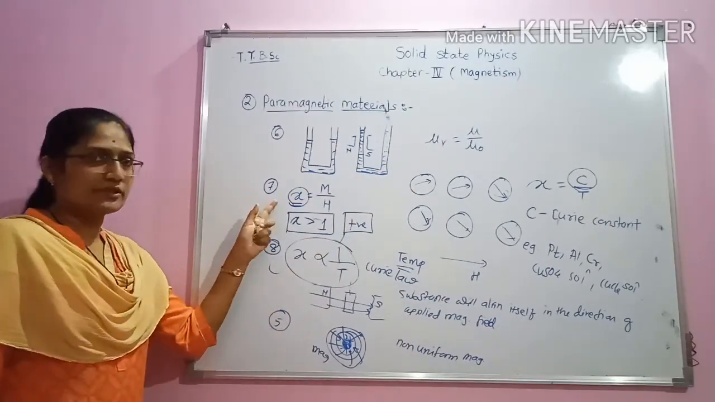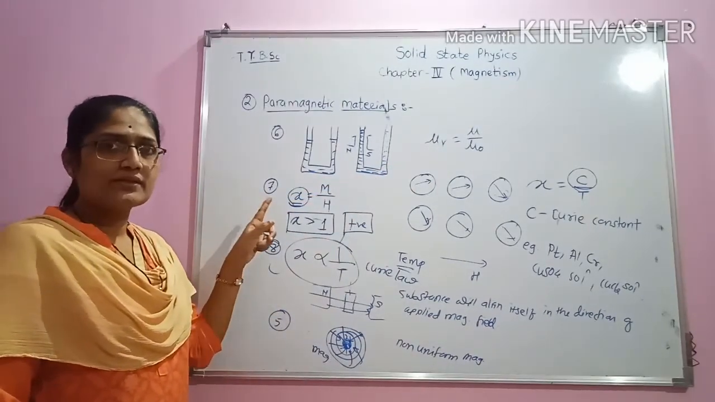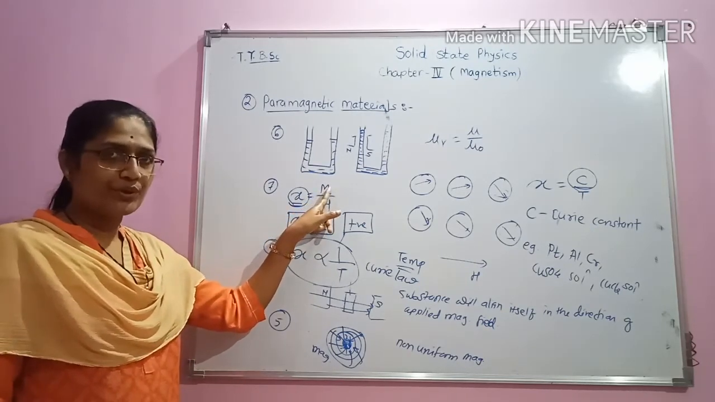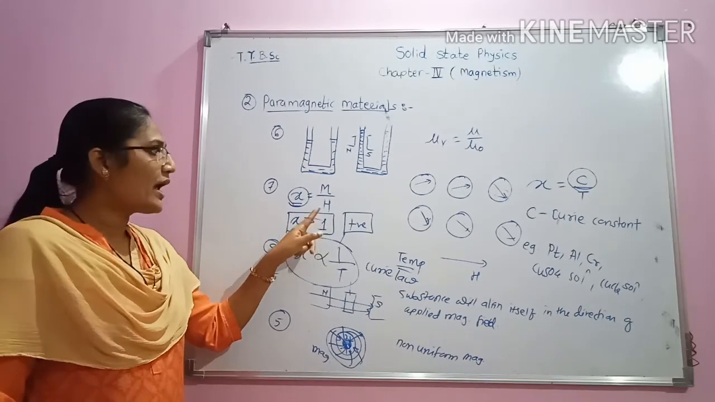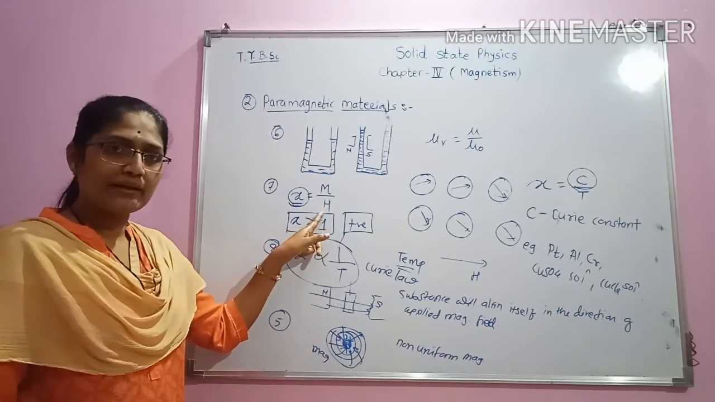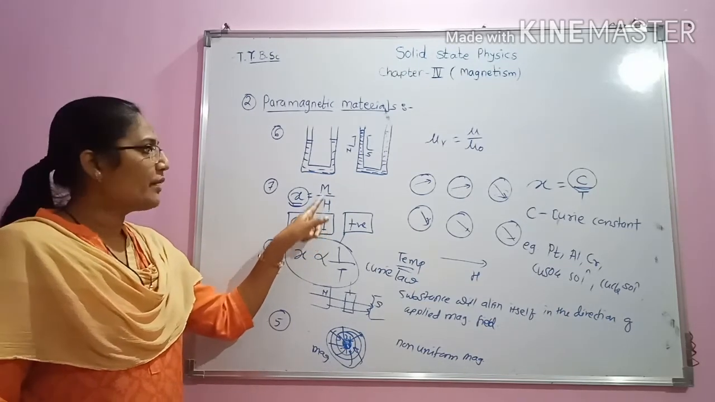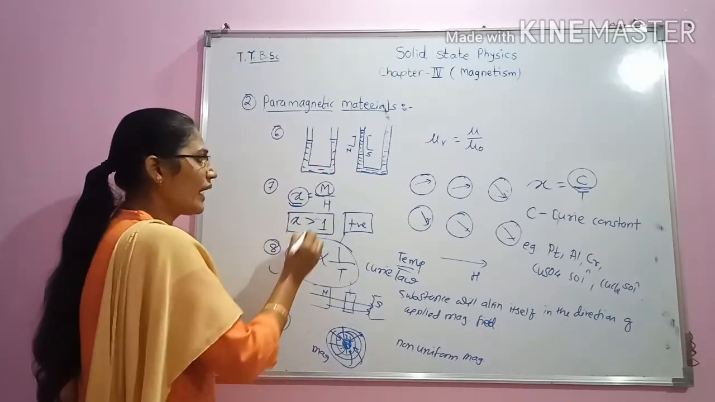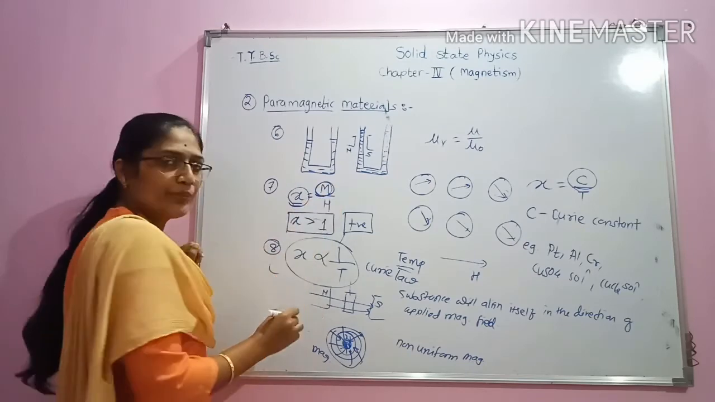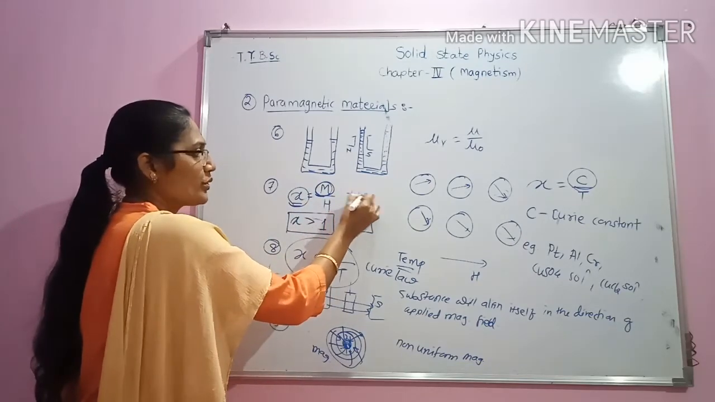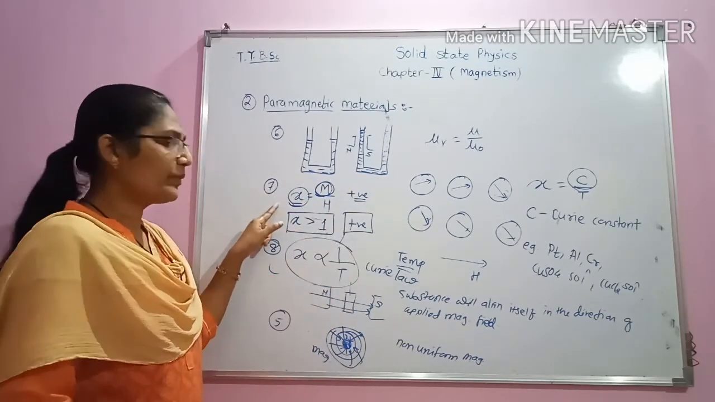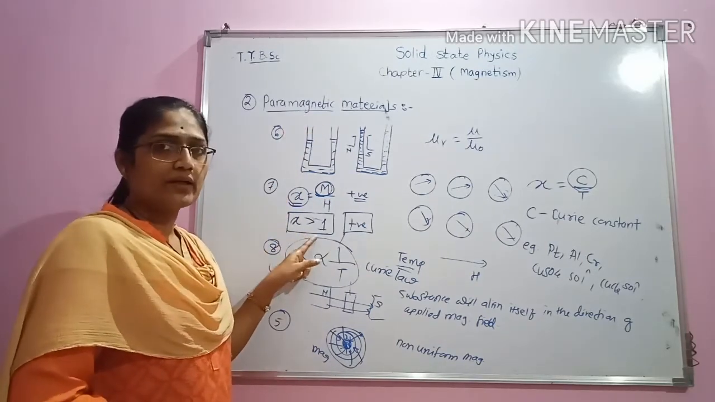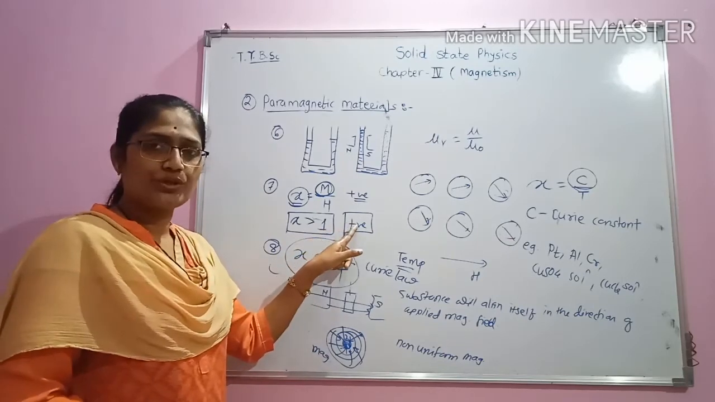Then in case of susceptibility, susceptibility is nothing but the ratio of the magnetization produced to the applied magnetic field. As we go on increasing the magnetic field, magnetization also increases, and hence the magnetization produced is also positive. Hence, the susceptibility value in case of paramagnetic substances is positive.